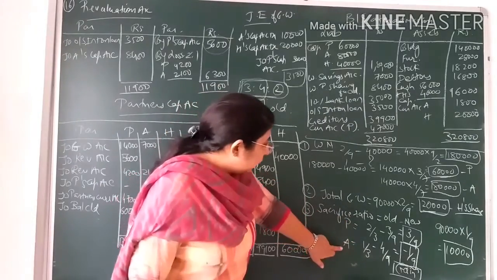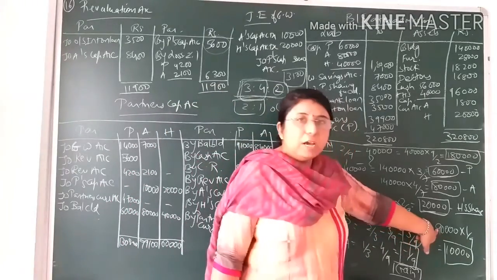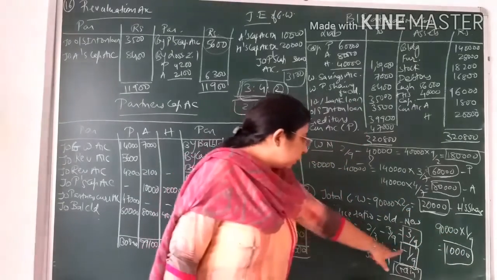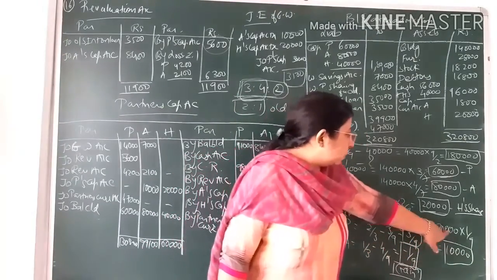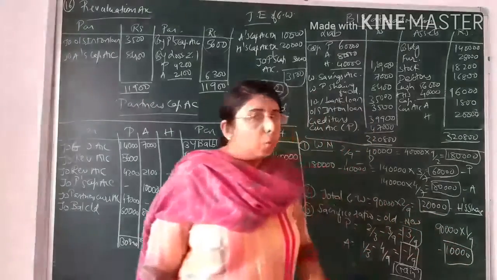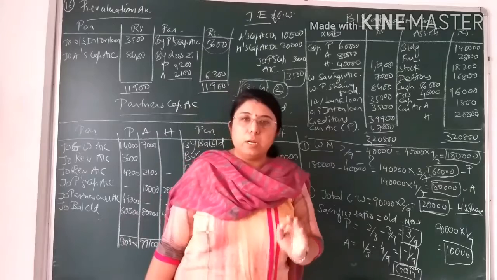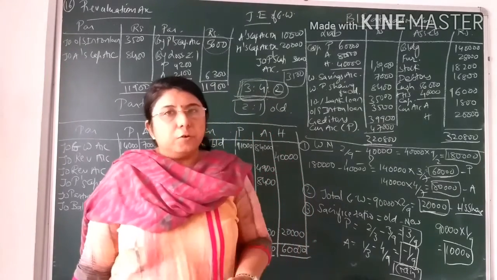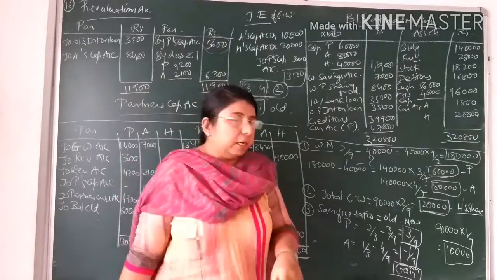So now to find Aneri's share, I have written the total goodwill we are knowing, that is 90,000. So 90,000 multiplied by share of Aneri. Share of Aneri, what is it? 1 by 9. So 90,000 into 1 by 9, it would come to 10,000. So Parshvi will get the share from Aneri, that is 10,000, and from Hensi, that is rupees 20,000. So the receiver is only one, that is Parshvi.